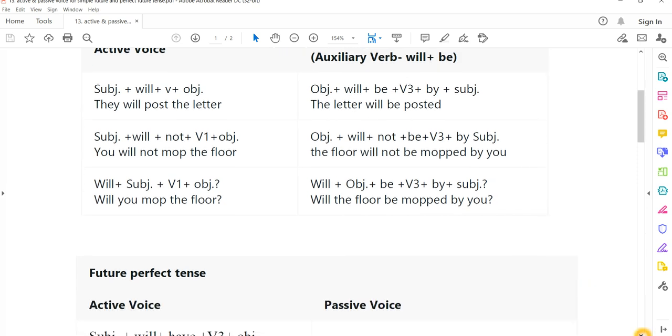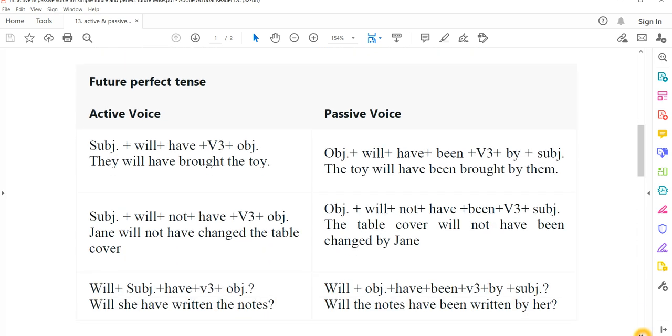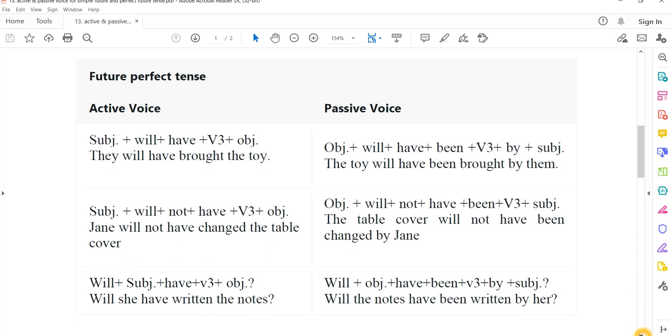Let's go to the second tense, future perfect tense. And again, I didn't give you continuous and perfect continuous because they are not important. We are just emphasizing the most common rules. المهمة also. Here, what is the rule? Future perfect should be composed of subject. They will have brought the toy. يعني هي أساس القاعدة: will followed by have followed by past participle, then object.